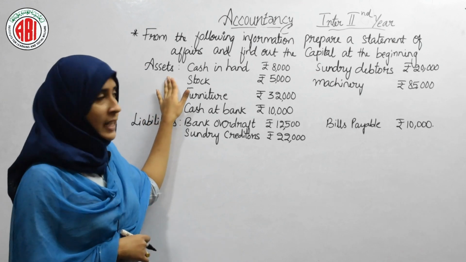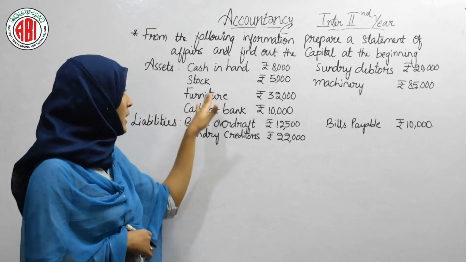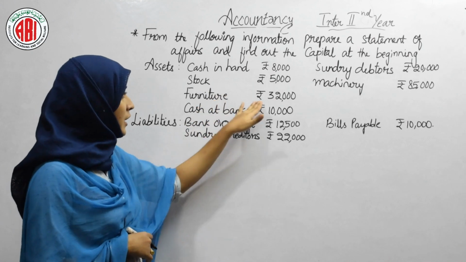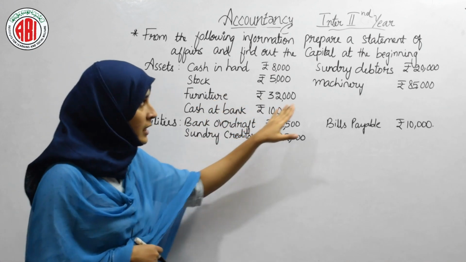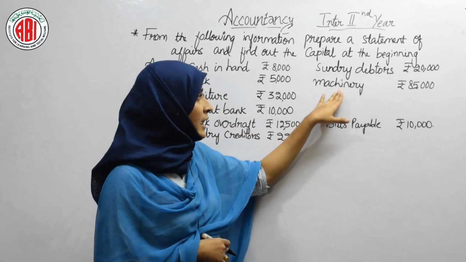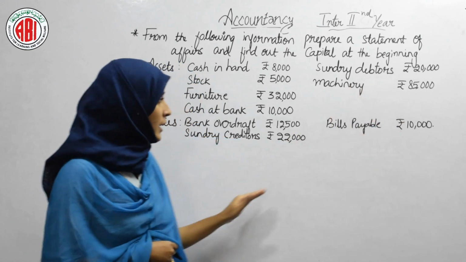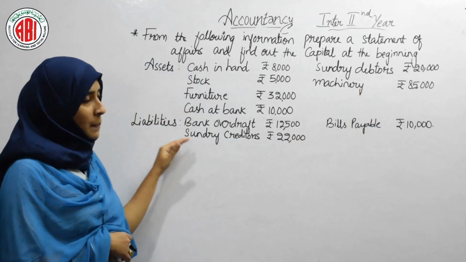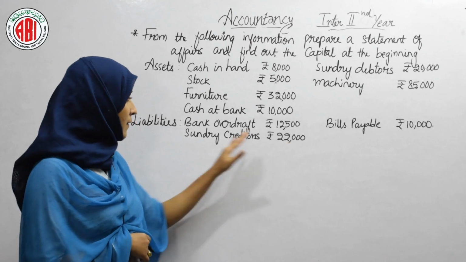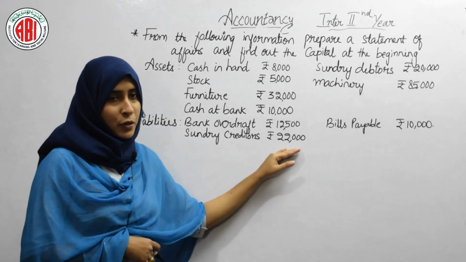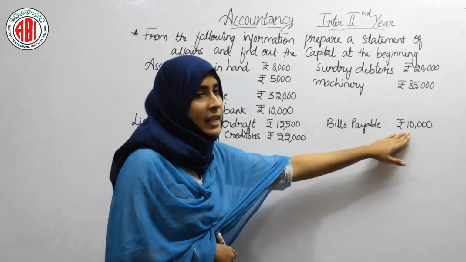Let's see what are assets. That is cash in hand 8,000, stock 5,000, furniture 32,000, cash at bank 10,000, sundry debtors 20,000 and machinery 85,000. And liabilities, they are bank overdraft 12,500, sundry creditors 22,000 and bills payable, they are 10,000.